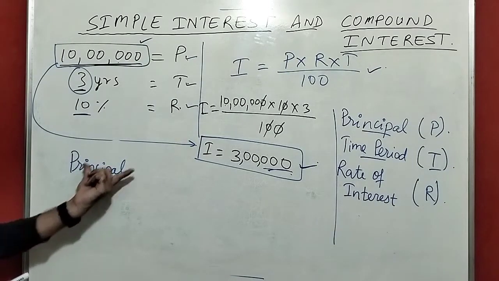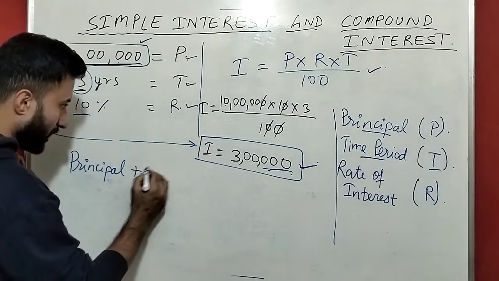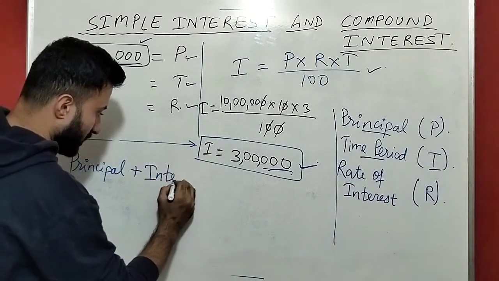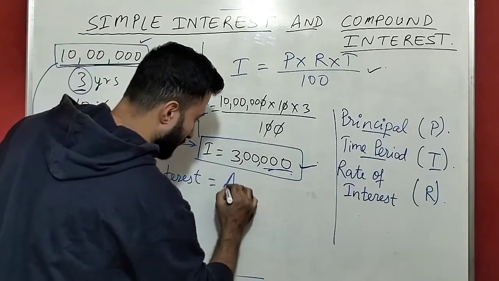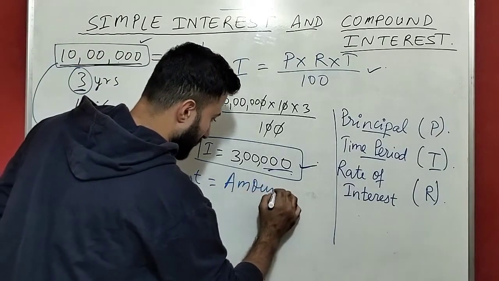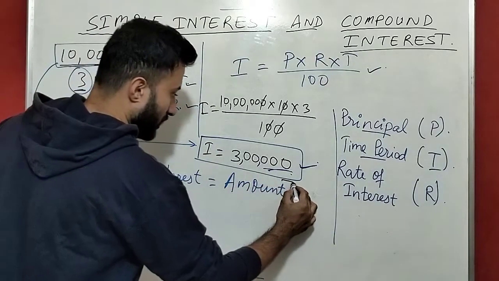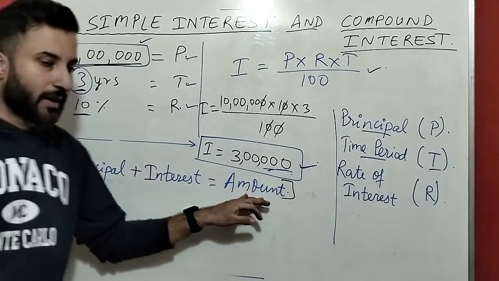But while returning I have to return the principal plus this extra charge, which means the interest. Principal plus interest. That is the formula for the amount you have to pay. This is the formula for amount. It's a very important formula. What is the formula for finding the amount?